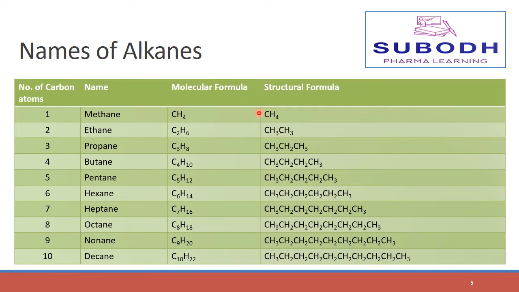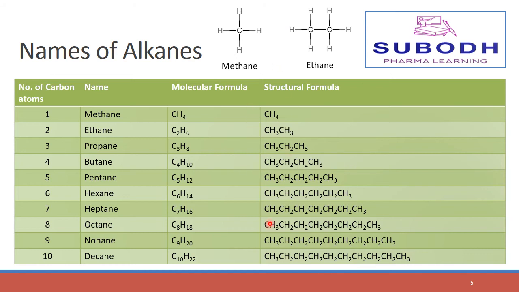Now we will see the structural formula of methane. In this, the carbon atom is attached to 4 hydrogen atoms, and in ethane the two carbon atoms are attached to three hydrogen atoms respectively. When you observe the structural formulas